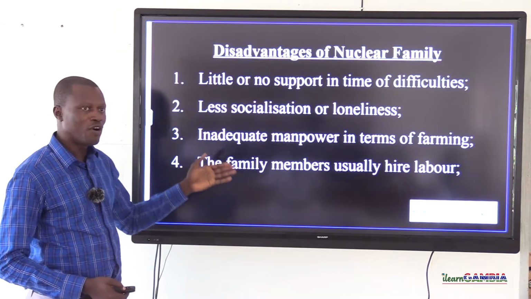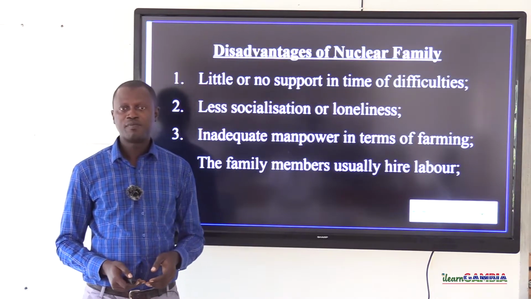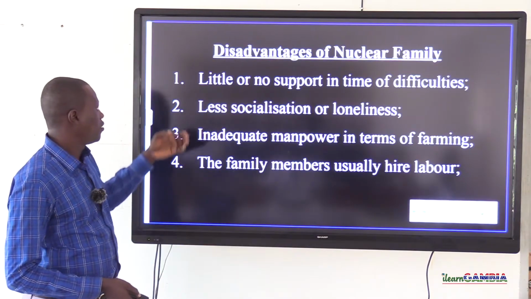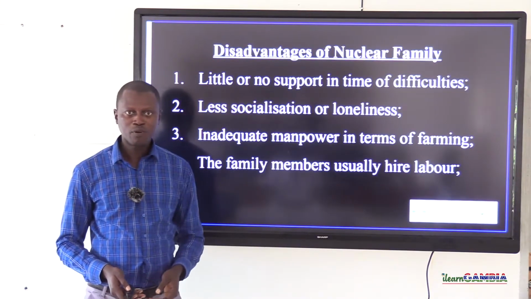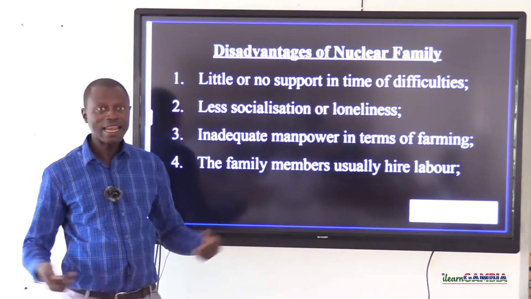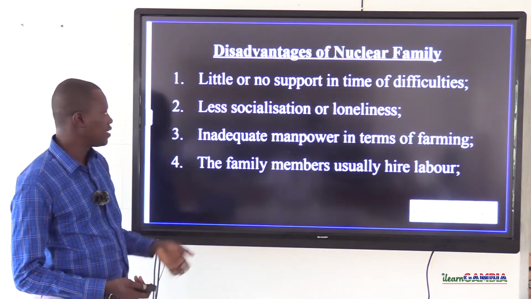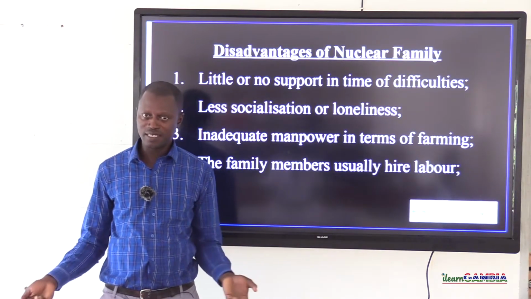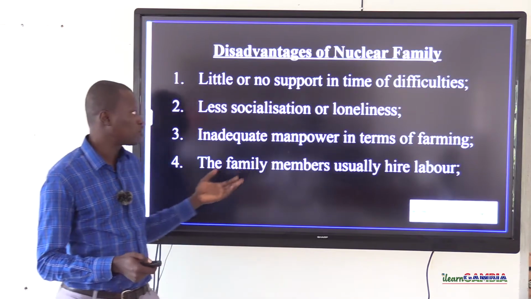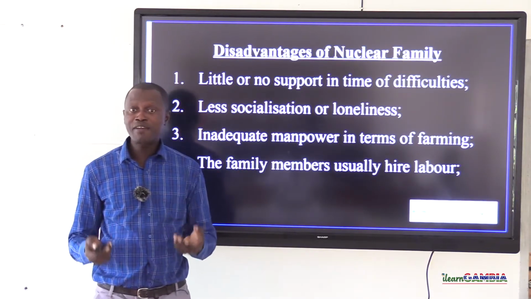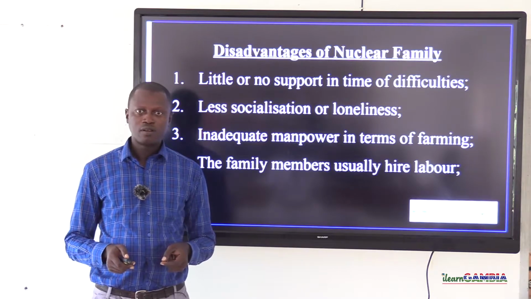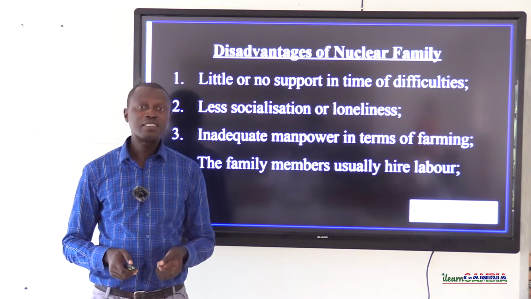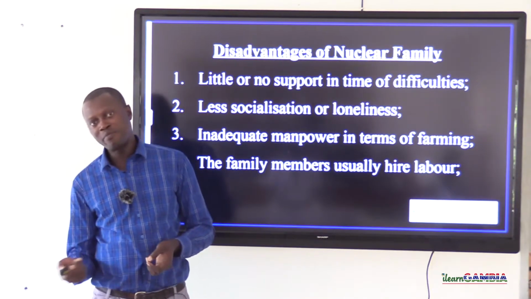Now, even though in a nuclear family setup, family size is usually small, they are also faced with some problems, disadvantages, challenges. What are some of those disadvantages? Number one, little or no support in times of difficulties. Why? Because in a nuclear family setup, mostly it is the father and mother that are providing the basic necessities in life to the family members.